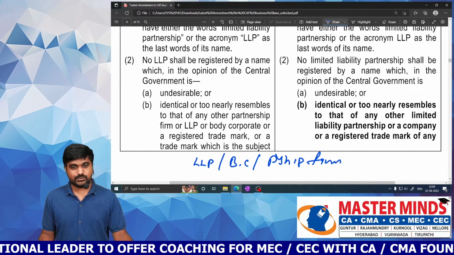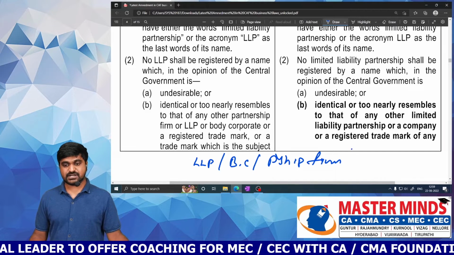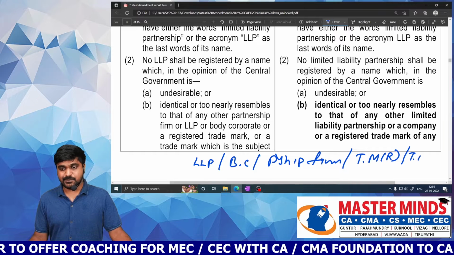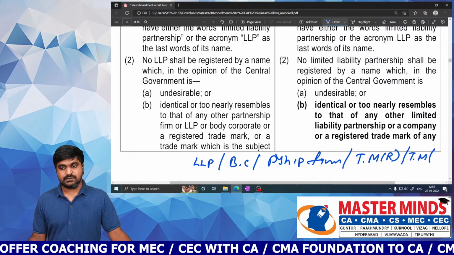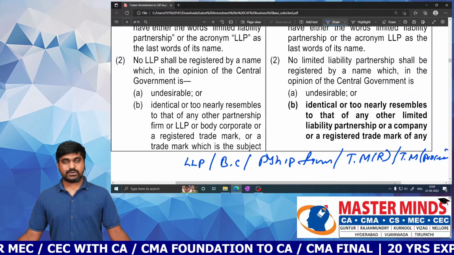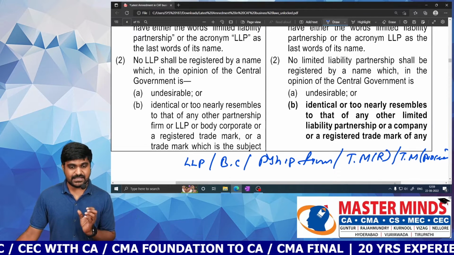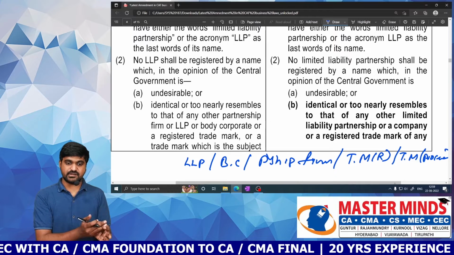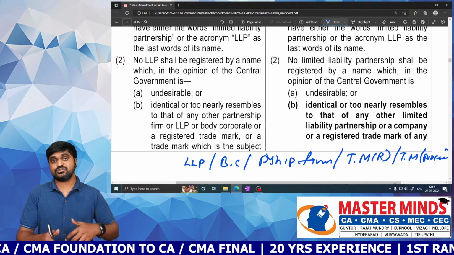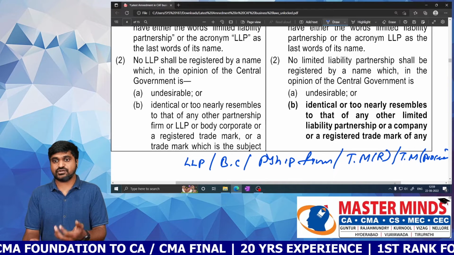So previously we were comparing with LLP, body corporate, partnership firm, and trademark which is already registered, and trademark which is going to be registered, nothing but in process. We need to compare the name of the LLP with existing LLP, existing body corporate, existing partnership firm, registered trademark and the trademark which is in process.